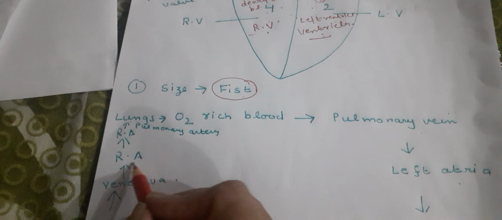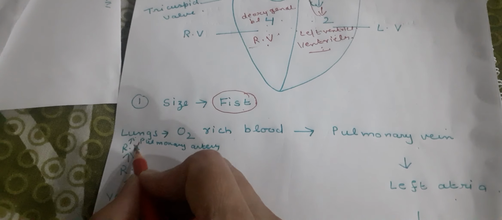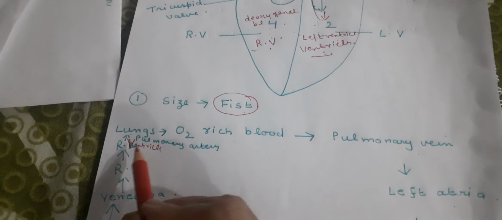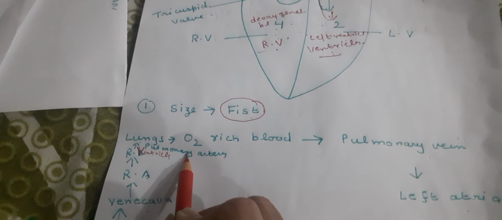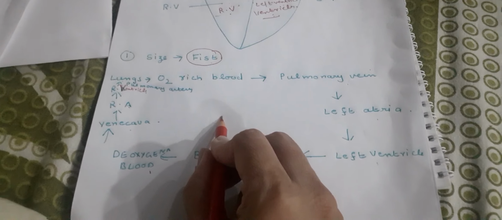From vena cava, RA is right atria. From right atria to right ventricle. Then to pulmonary artery and then lungs. This is the flow of blood in our heart.